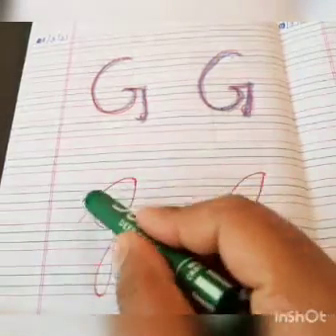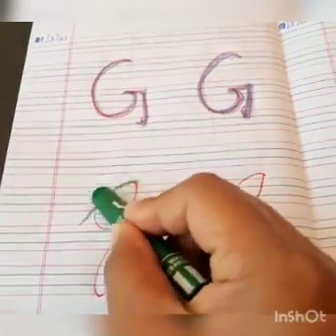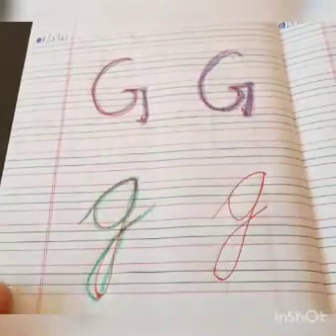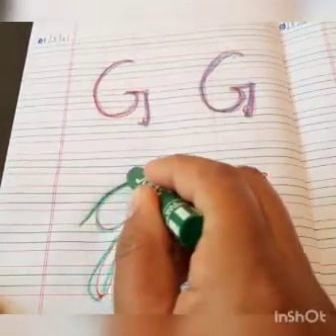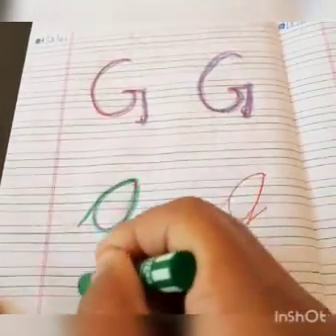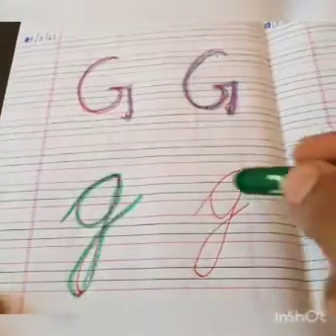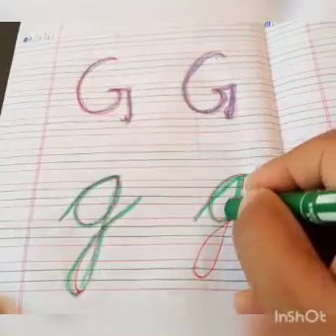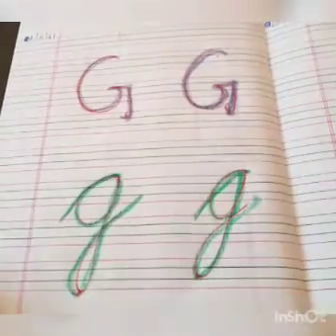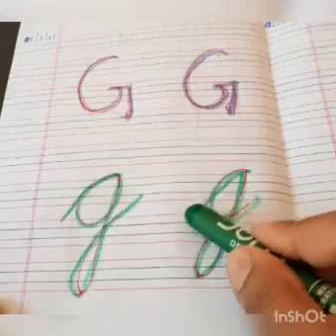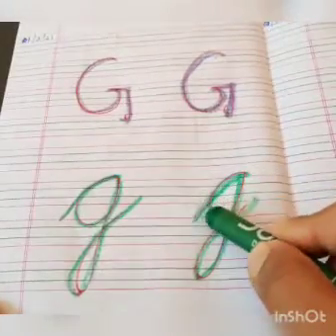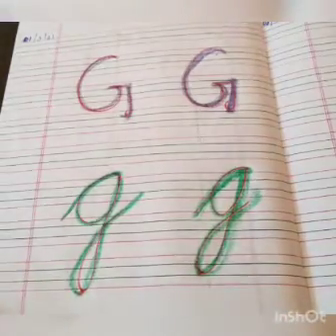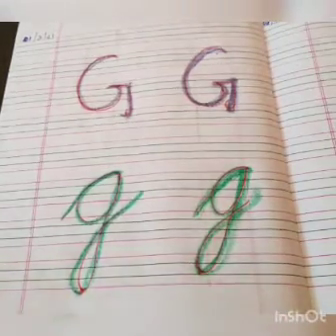Okay, see, I'm going to trace from here, go up, come back, again go up, come down and a tail. Right? Like this. Okay, children? Yes. Like this. Go up, come down, again go up, come down and a tail. Right? See here. Go up, come down, again go up, come down and a tail. G says G.